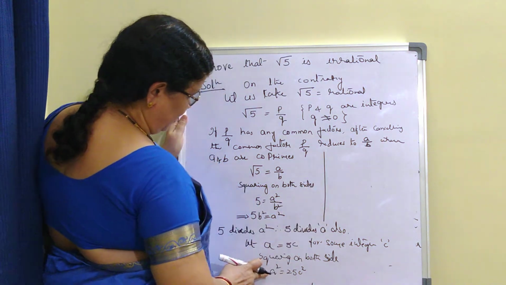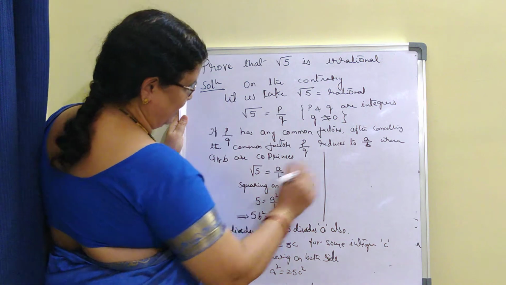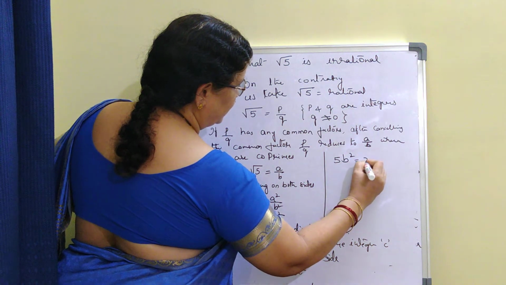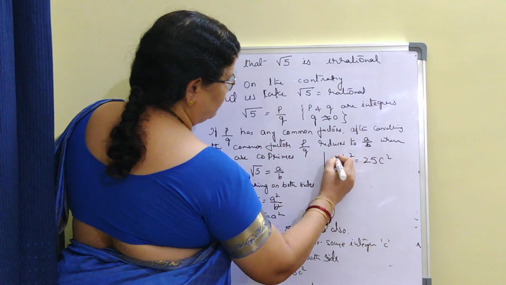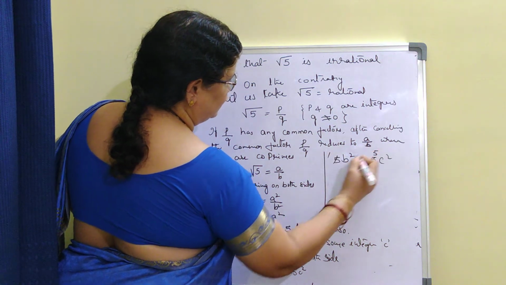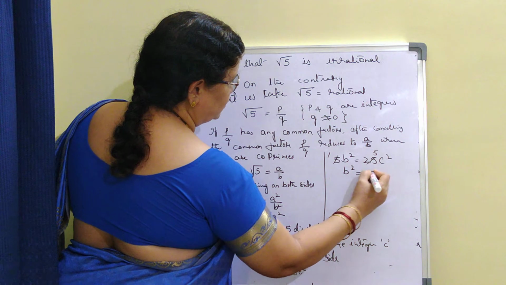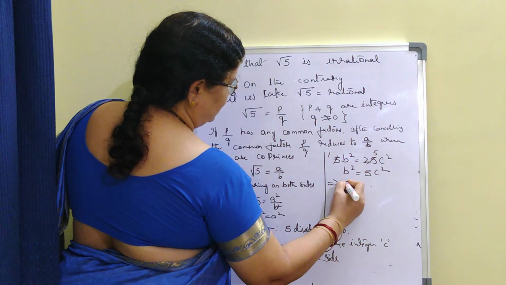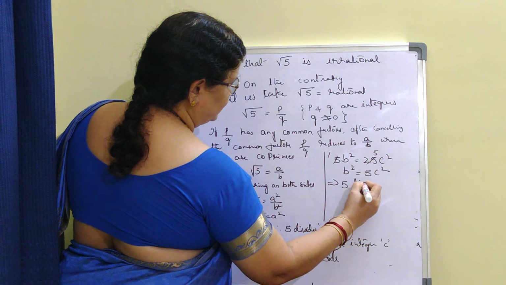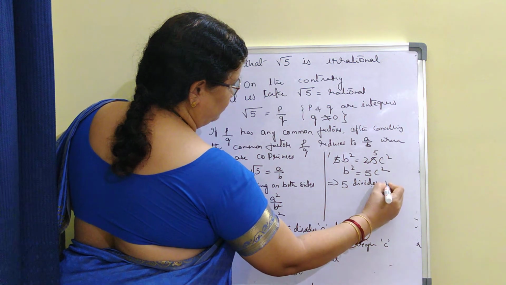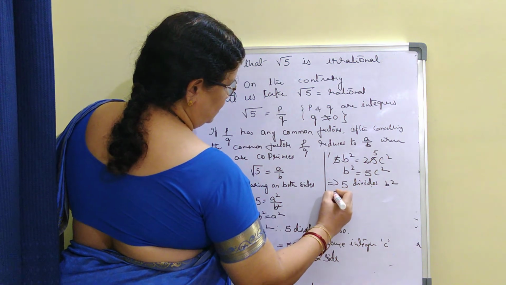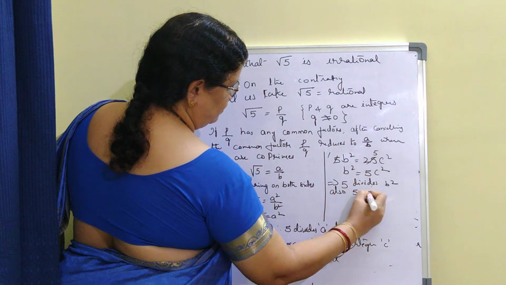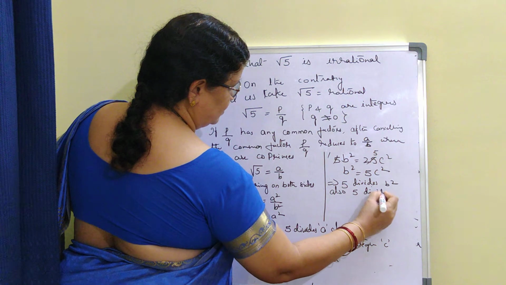So substitute the value of A square here. What is A square? 5B square. 5B square is equal to 25C square. 5 ones are 5, 5 fives are 25. B square is equal to 5C square, which implies 5 divides B square. Also, 5 divides B.